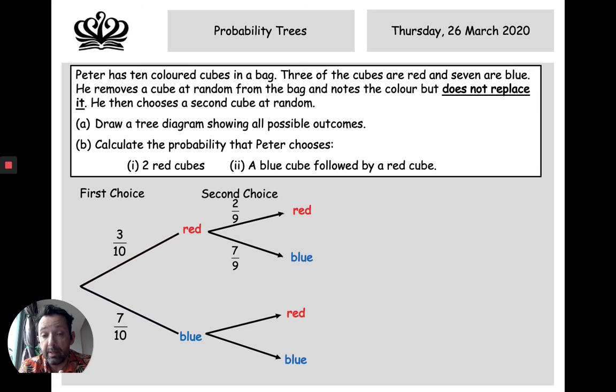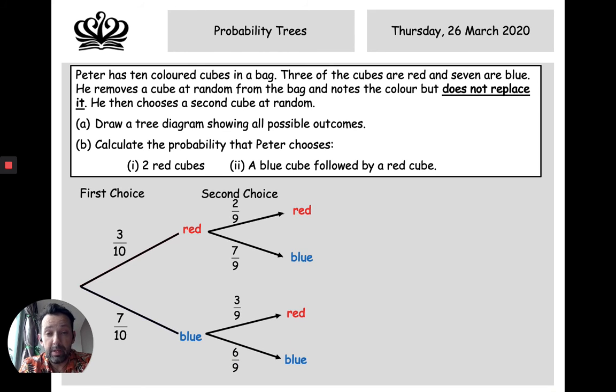So the probability of a red now is going to be 3 out of 9. And blues, well, there's one fewer blue cube. So my numerator is going to go down, and my denominator is also going to go down by 1. So I should get 6 out of 9.